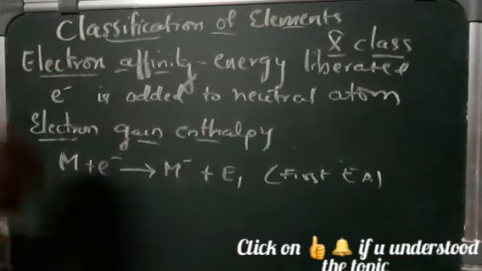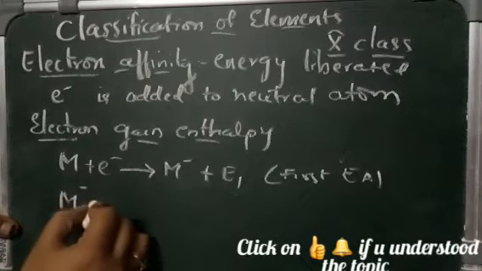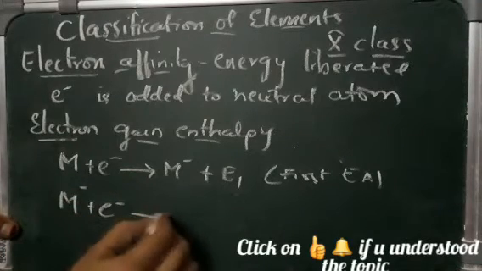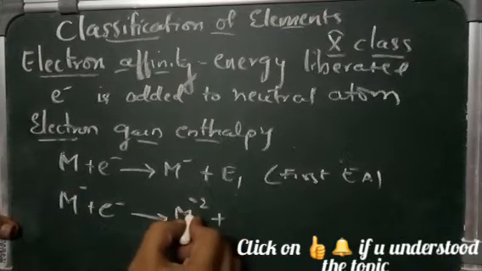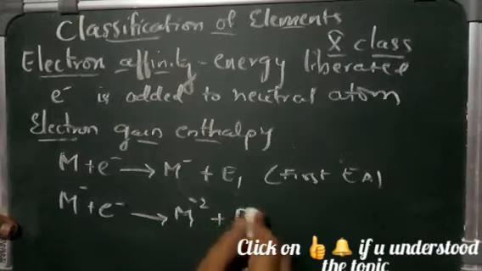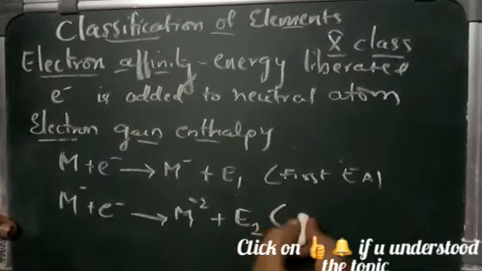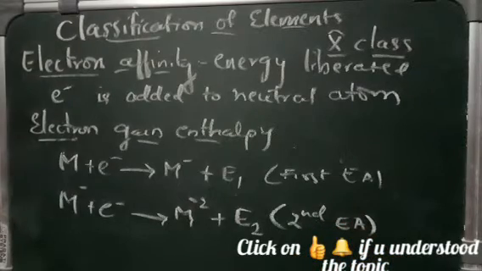Suppose one more electron is added to this uninegative ion. Now it becomes minus 2, and again some energy is released, called E2. That means this is your second electron affinity. Is it clear?